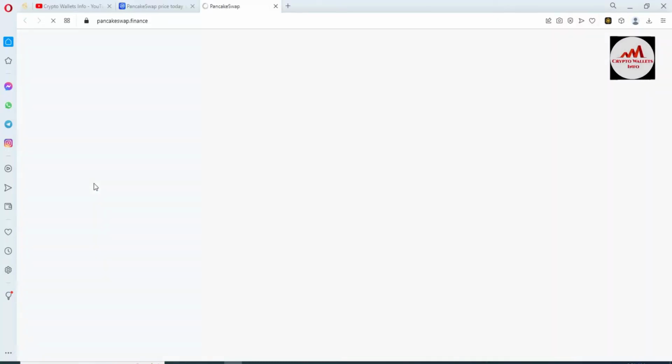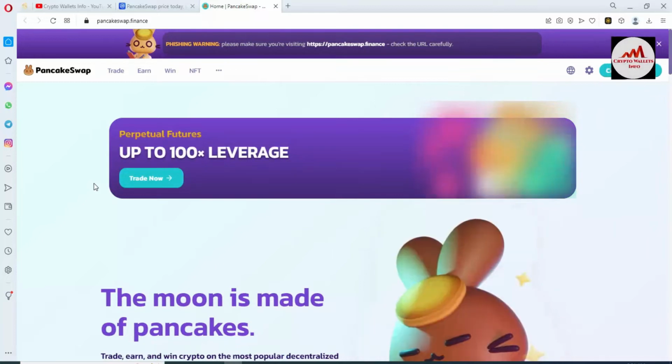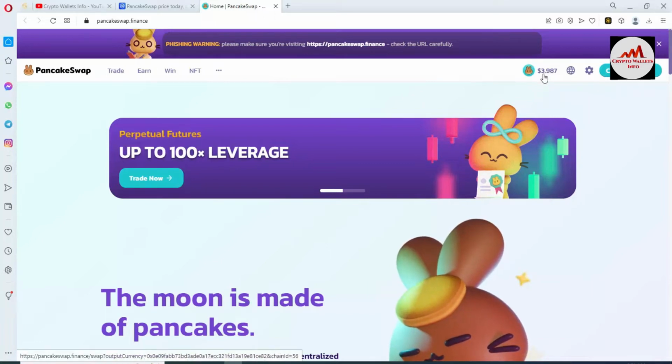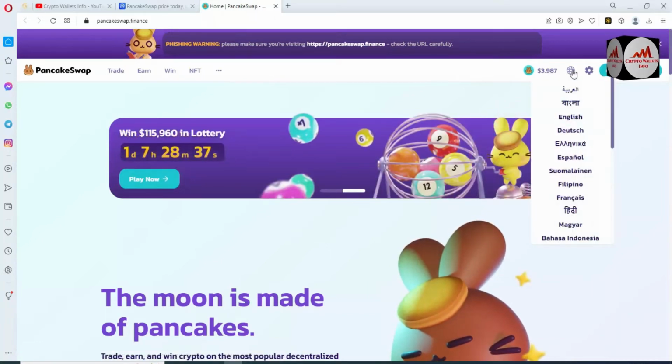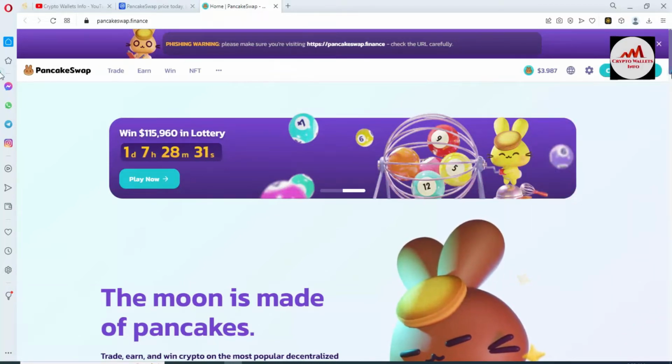I have clicked on it, and now you can see Pancake Swap is open in front of me, and the price is also shown, Pancake Swap $3.98. If you click on the language option, you can change the language to your country's.